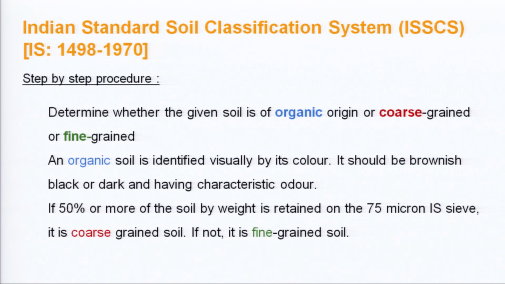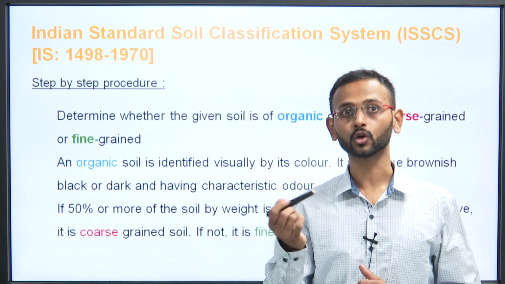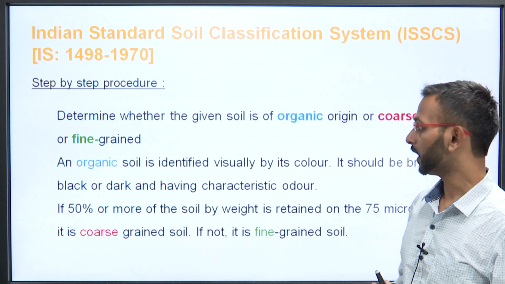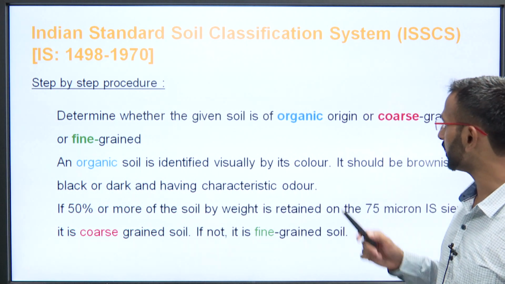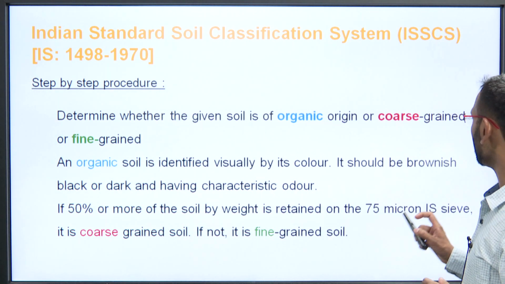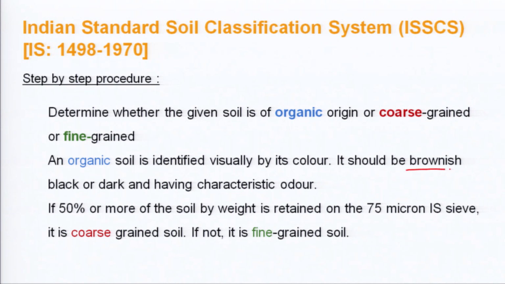So, see here, the first point: determine whether the soil is of organic origin or coarse grained or fine grained. Organic soil is identified visually by its color. It should be brownish in nature or black or dark color. We all know about organic soil, when we studied the different types of soil in the very first lecture, and it can have a characteristic odor.